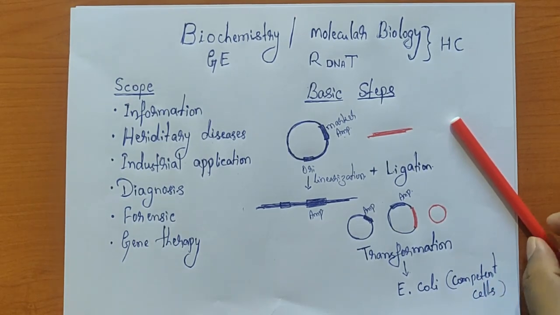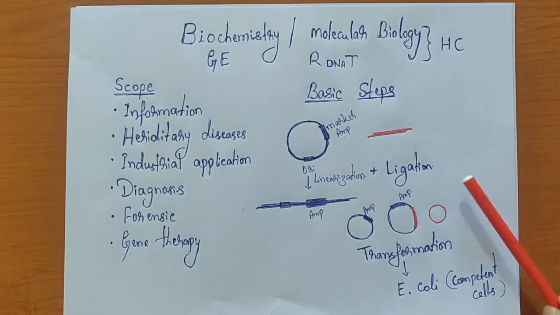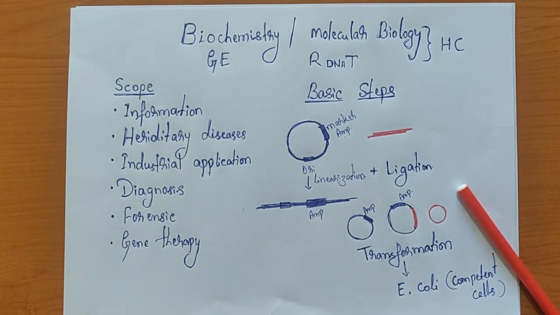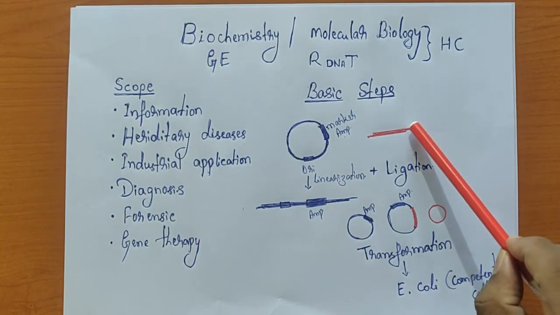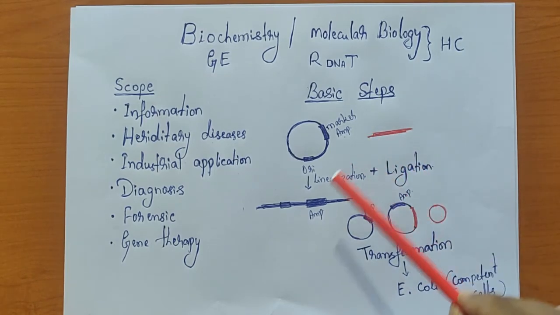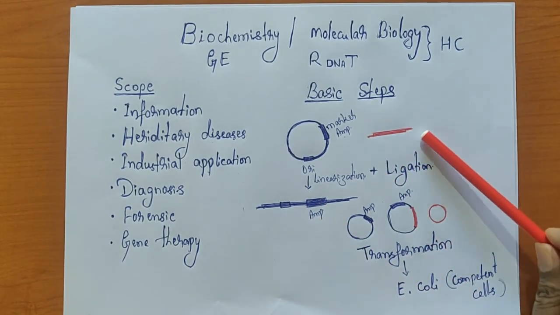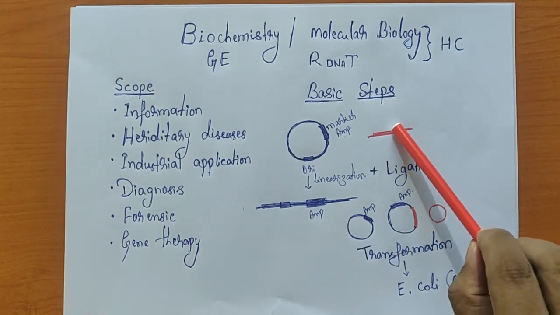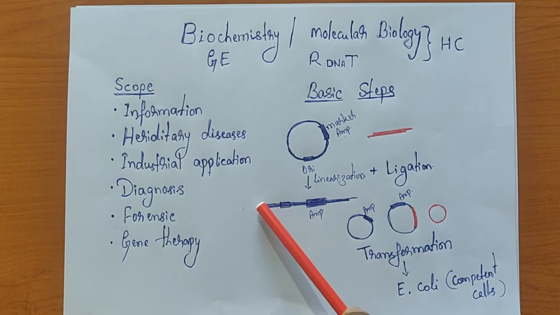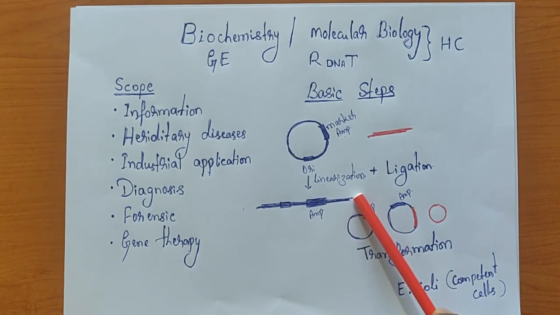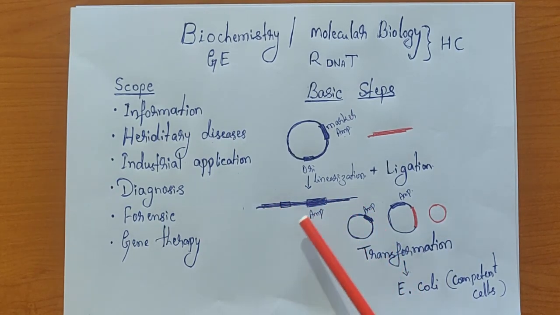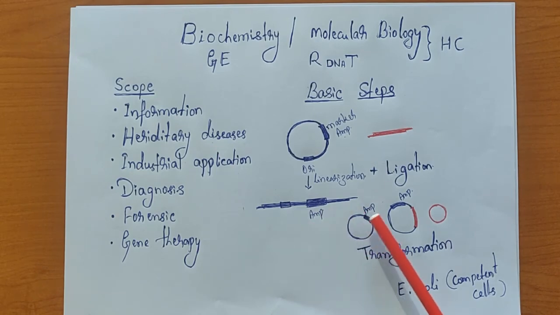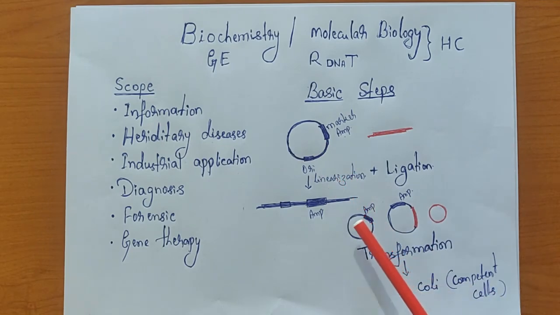During this, I think we are going to have 3 combinations. One combination is that there is an open end here and an open end here, so they close themselves. It will create a circular DNA of our choice. Even the vector DNA has an open end here and an open end here. They also close themselves so that it will recreate the original vector. That is also a possibility.